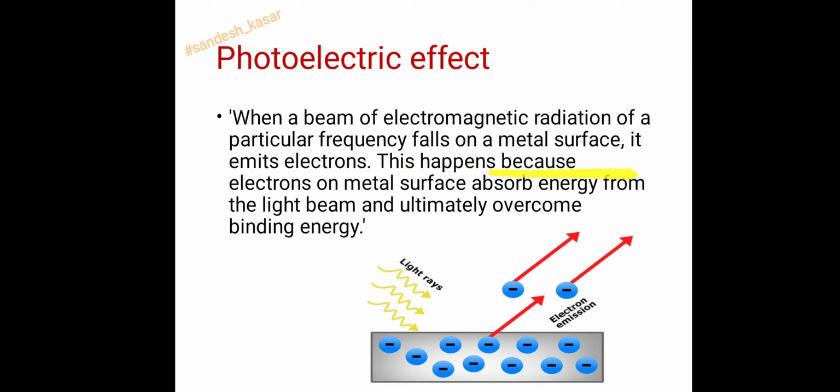This happens because electrons on the metal surface absorb energy from the light beam and ultimately overcome binding energy. So the emission of electron is possible. So this is photoelectric effect, which was discovered by Einstein.